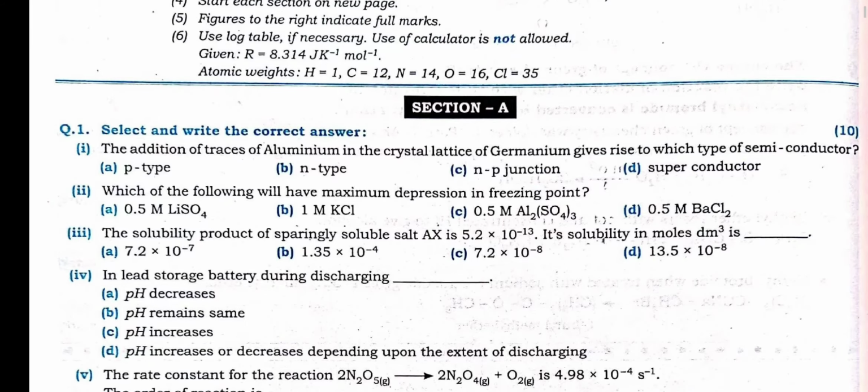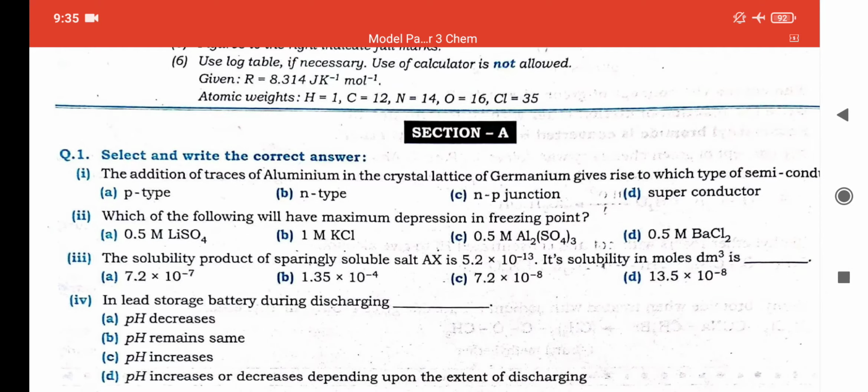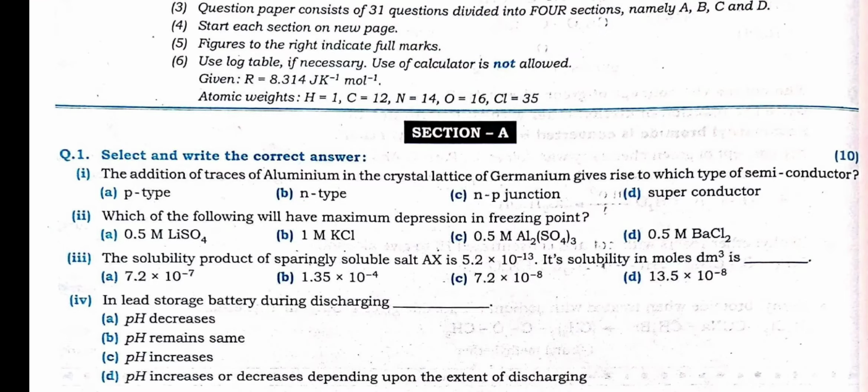So option number A. Next, which of the following will have maximum depression in freezing point? Here the concentration of 3 salts is the same and 1 is different, that is potassium chloride is different. Depression in freezing point is a colligative property which depends upon the number of solute particles present in the solution.